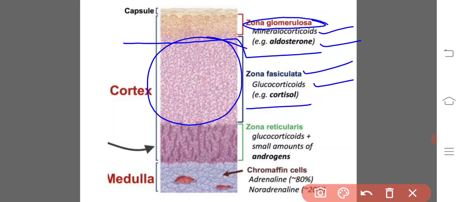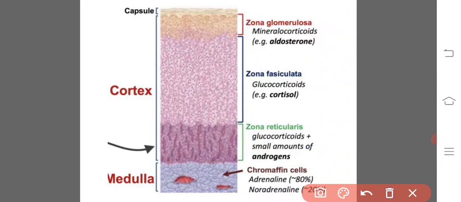The best example of the glucocorticoids is cortisol. And this is another region of the cortex, the zona reticularis. It can secrete glucocorticoids and small amounts of androgens, in the form of estrogens or testosterone. So these are all the cortical regions and their representative hormones.